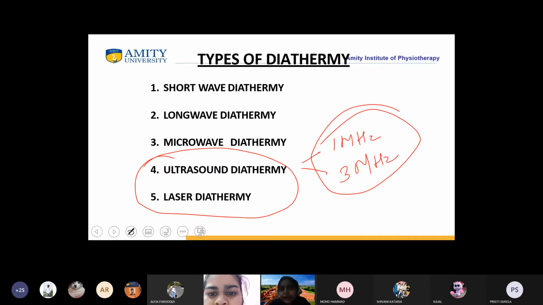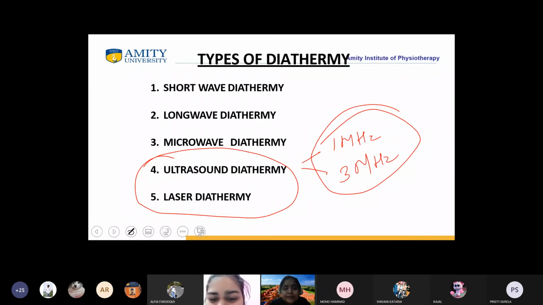What about laser diathermy? What is laser, students? Read, I will ask you in the next class. This has already been discussed in the last semester.